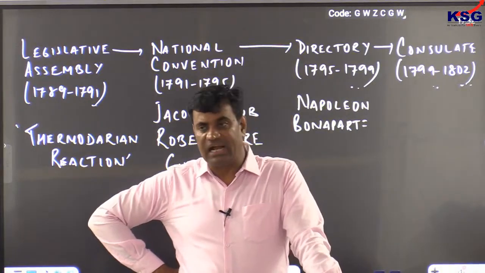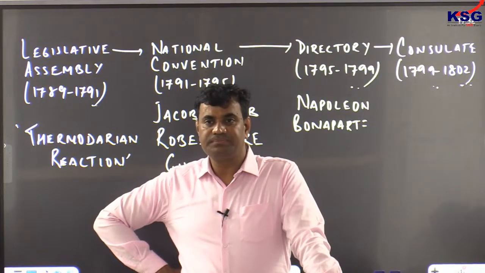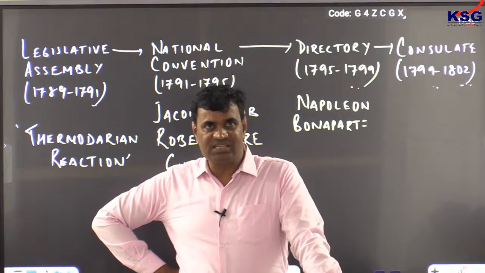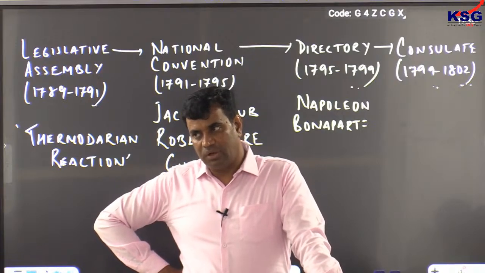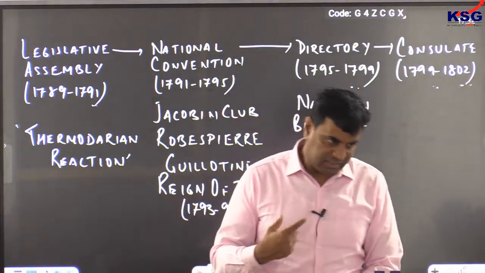Napoleon may attack India from the northwestern side. Clear?